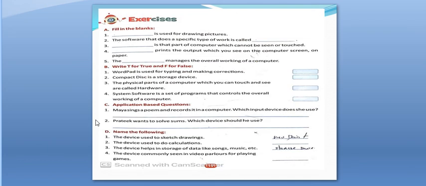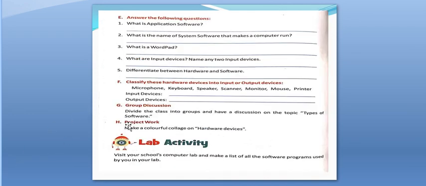Now, this is the exercise, students, and you have to solve it. Read the chapter carefully and solve the question answers and the other exercise. Now, along with this, I have also given you a worksheet which you will solve and the mentioned activity which you will do.